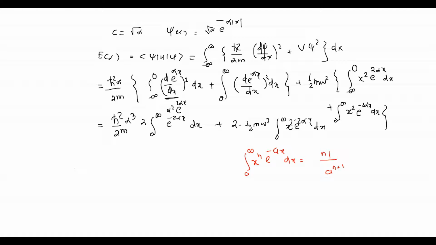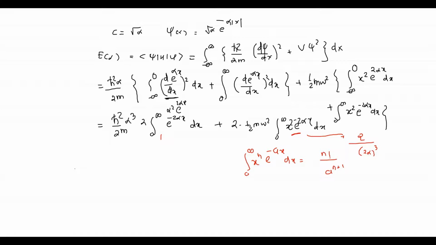I can compare this equation with this integral, and I can see that n is 2 and a is 2 alpha. So for this integral my answer will be 2 factorial over 2 alpha raised to 2 plus 1, that is 3.